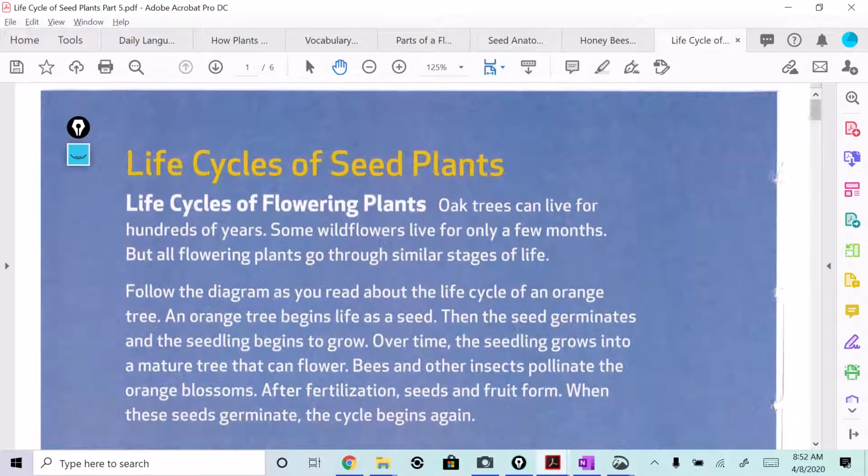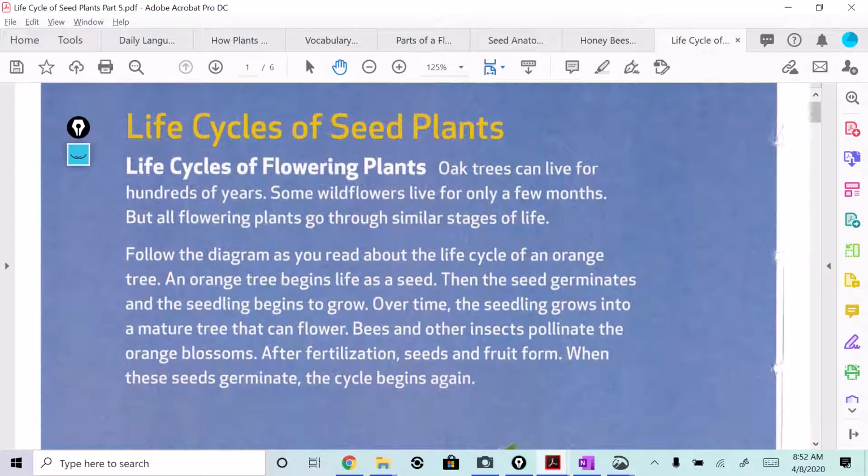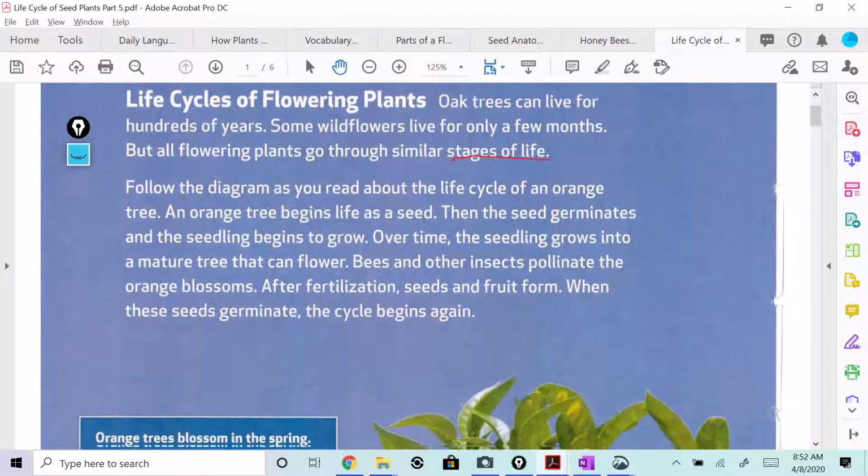Here we go. Life cycles of seed plants. Life cycles of flowering plants. Oak trees can live for hundreds of years. Some flowers live for only a few months. But all flowering plants go through similar stages of life, right? Stages of life, that's what we're talking about. How long do they live? What are the stages of life?